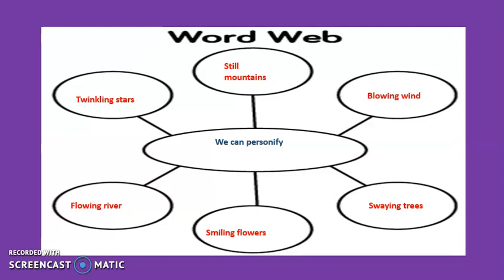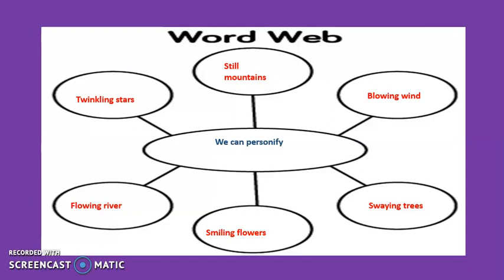Imagine you're going camping in the middle of the night, okay? It's night time. So imagine the things that are around you. You're closing your eyes, so you need to imagine, okay? So once you are done with your word web, it is always important to have a word web. Okay, first choose the objects that you need to personify and then only start writing the paragraph. That would make it easier.